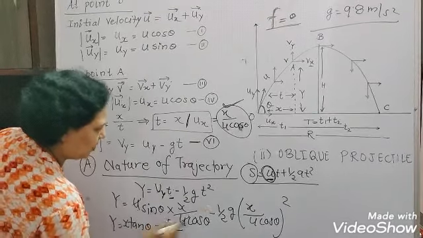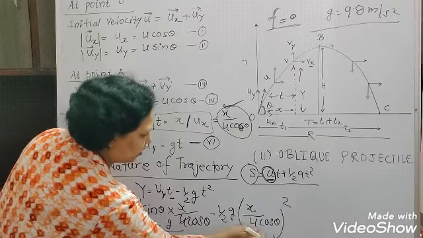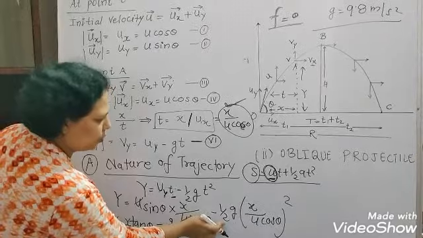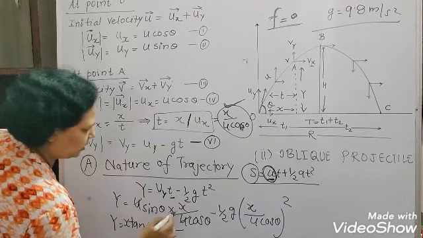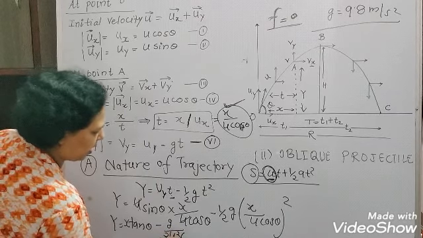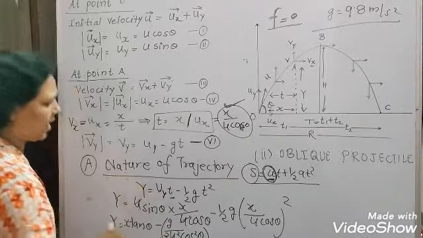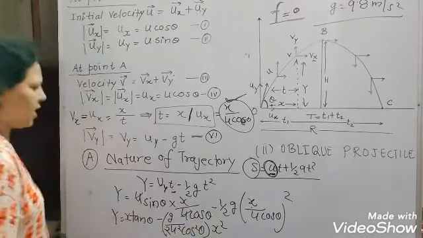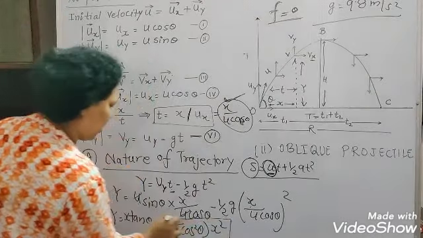This is G in the numerator, 2 U square cos square theta. Once again look at here, 2 U square cos square theta. This I am writing in one bracket here, and this is X square. Okay, now you compare this equation, the equation which we got here.